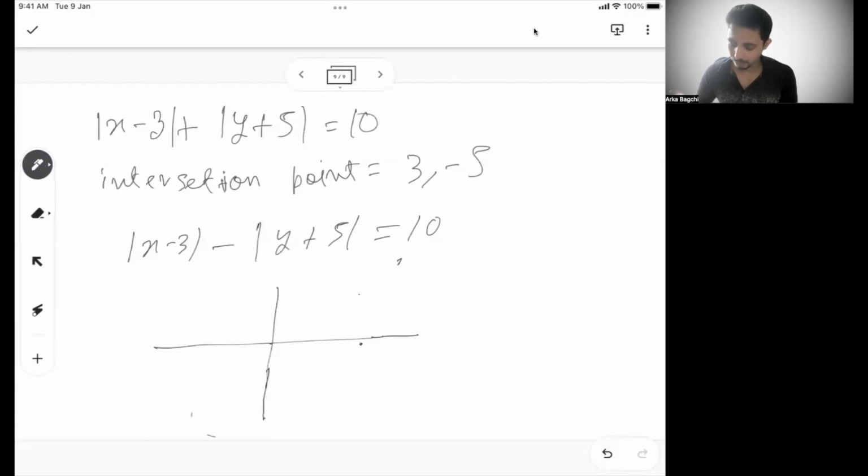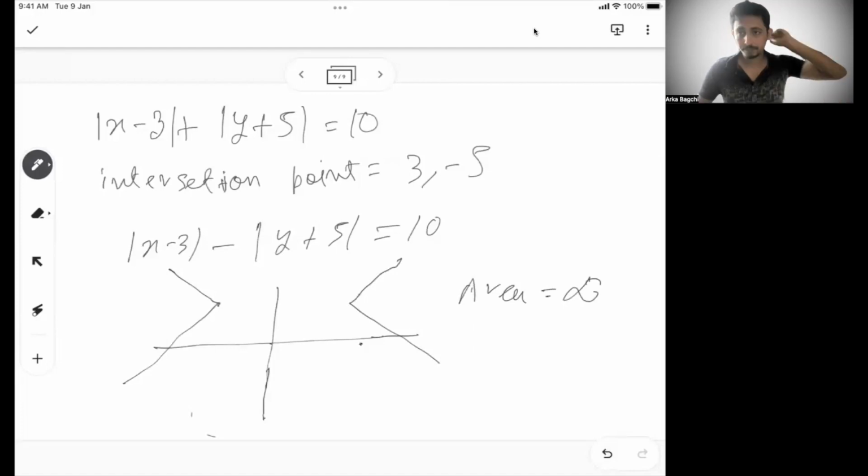The graph looks like this, where there is no enclosed area. Your area will typically be infinite.